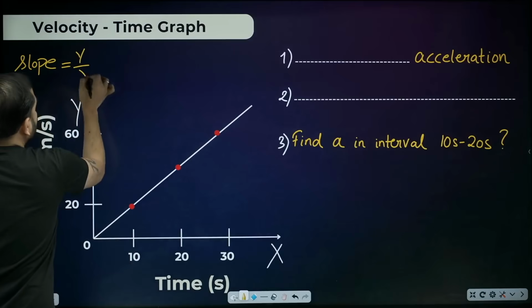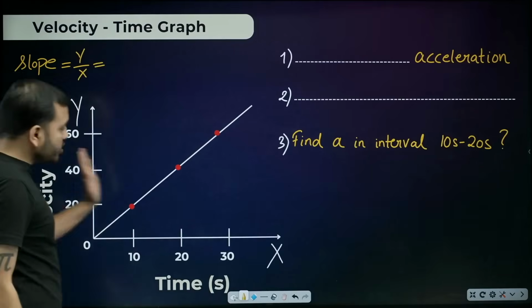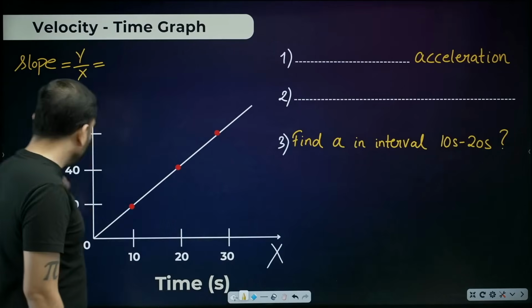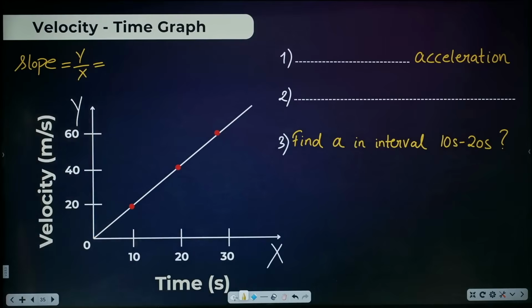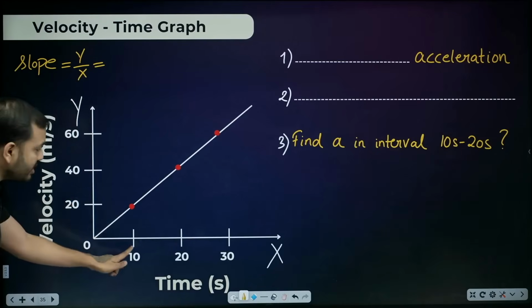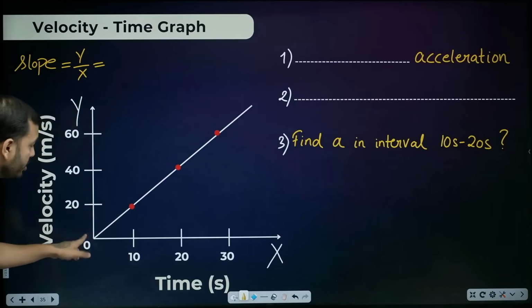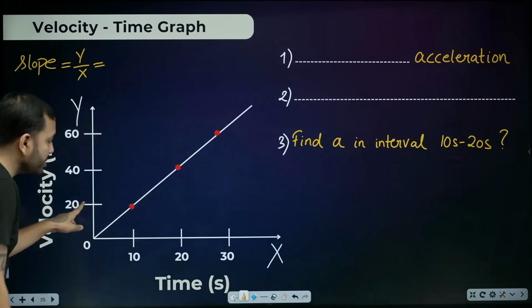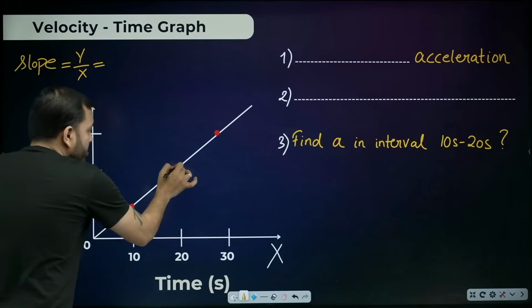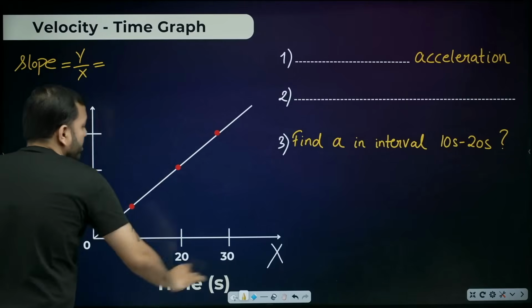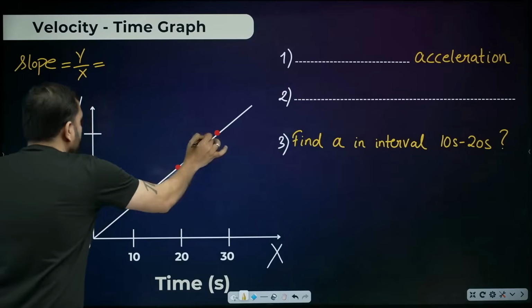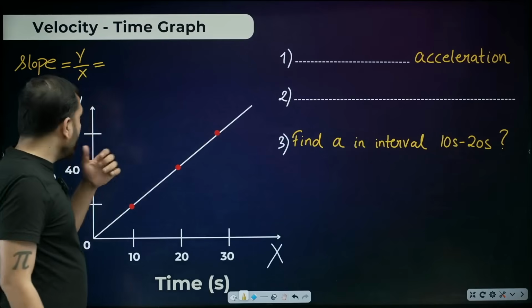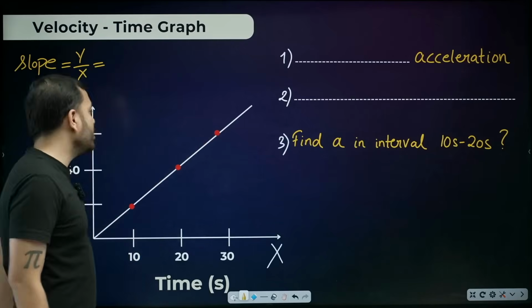If I look at y divided by x for this graph, this is the velocity time graph, velocity with respect to time. Right, at 0 second, how much is velocity? 0. At 10 second, what is the velocity? 20 meter per second. At 20 second, what is the velocity? 40 meter per second. At 30 second, how much is it? 60.